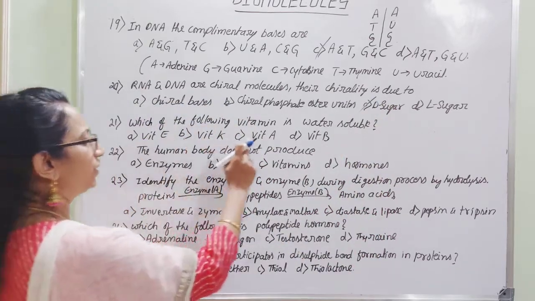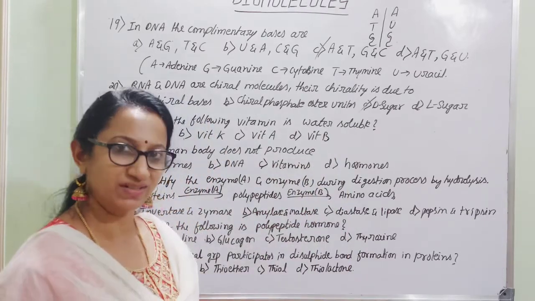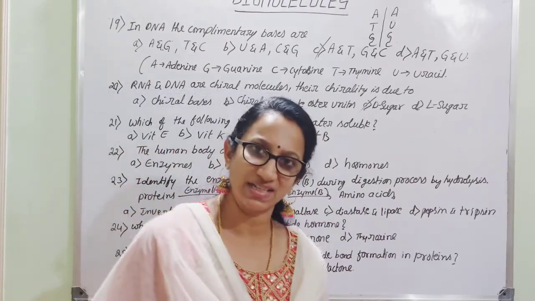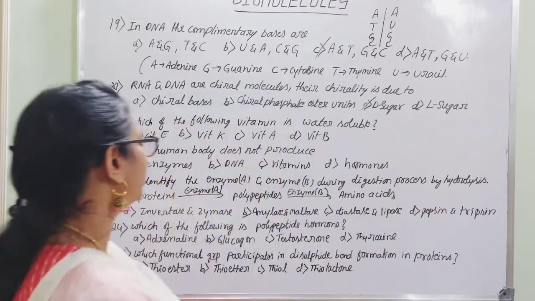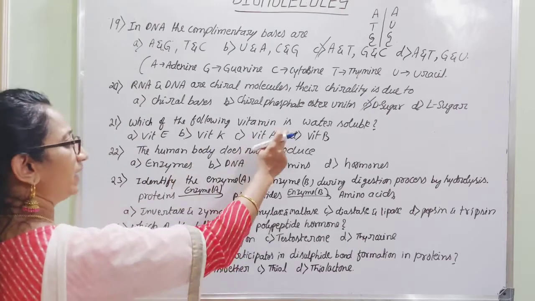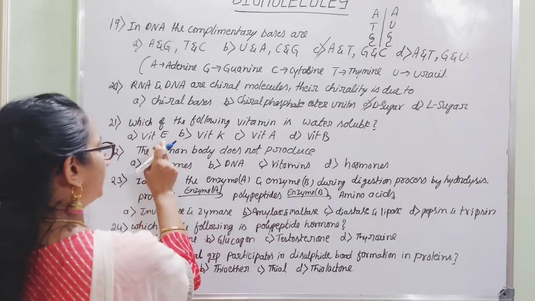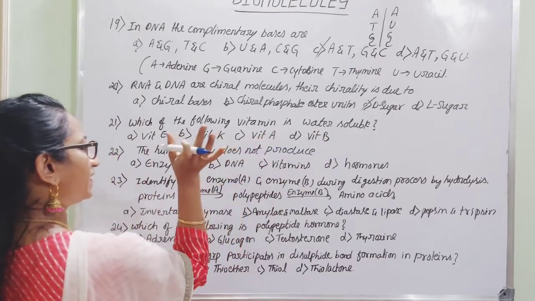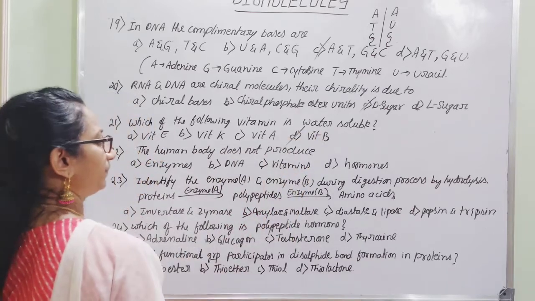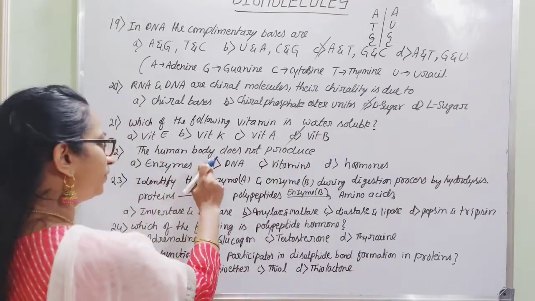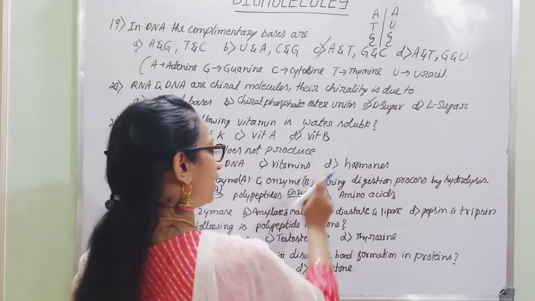Then which of the following vitamins is water soluble? You know there are fat soluble vitamins and water soluble vitamins. Vitamin B and C are said to be water soluble. The remaining A, D, E, K are said to be fat soluble, or oil soluble. So here, which of the following vitamins is water soluble? A, D, E, K are said to be fat soluble. So which is the water soluble one? That is vitamin B.